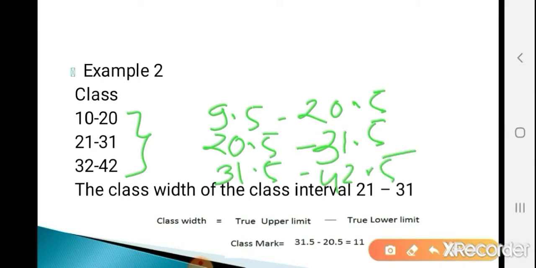Okay, so what is the formula for calculating class width? True upper limit minus true lower limit. Find out the class width of the class interval 21 to 31. What is the true lower limit? 20.5. And what is the true upper limit? 31.5. So subtract 31.5 minus 20.5 is equal to 11. So the class width of the class interval 21 to 31 is 11.